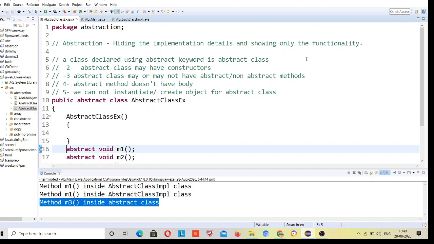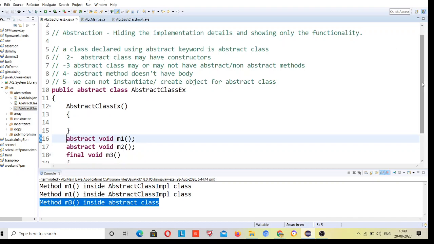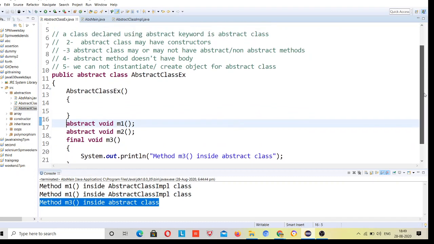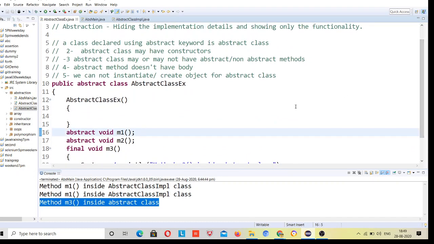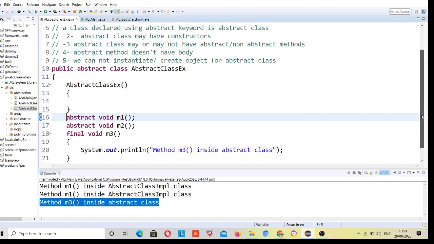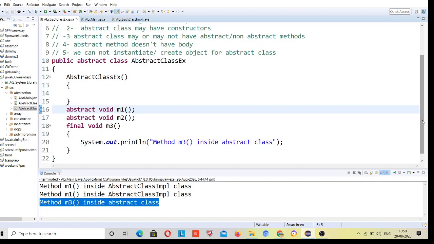So there are two ways to perform abstraction inside Java. One is the abstract class, the second one is the interface. And abstract class has a set of rules. Abstract class can have non-abstract and abstract methods. Abstract class can have constructors. Abstract methods don't have a body. By default the methods are public abstract void. If you declare it abstract, you cannot change the scope of the abstract method. By default they are public, you can make it protected, you cannot make it private, right?